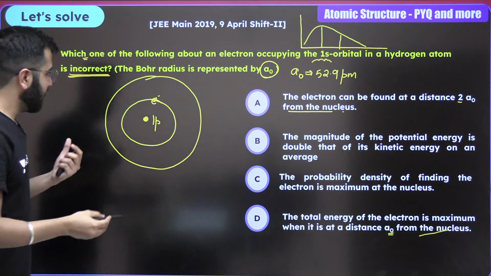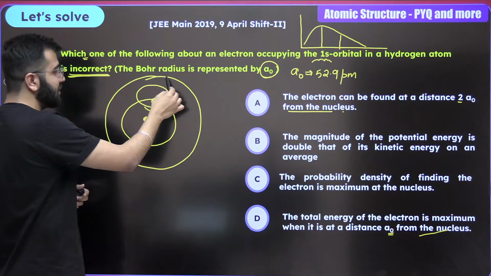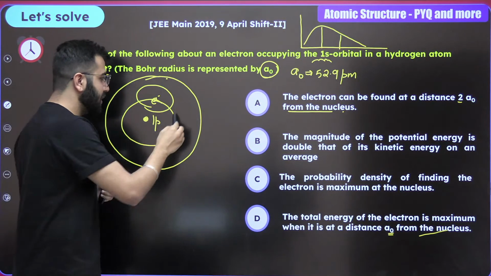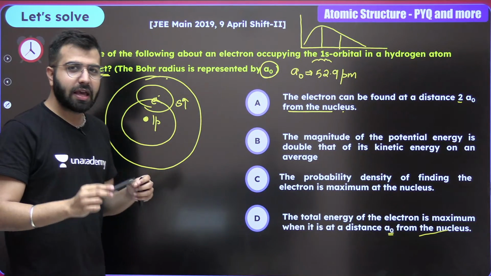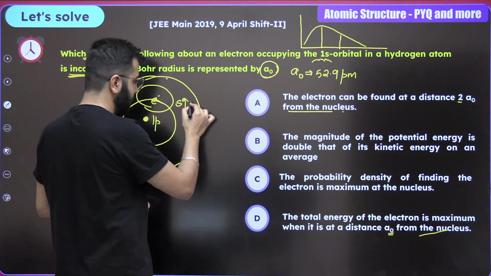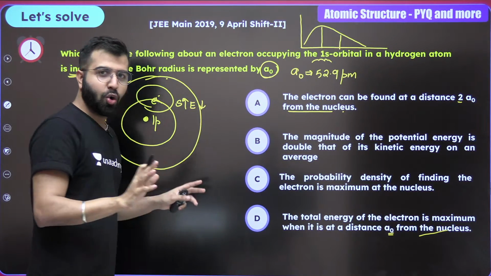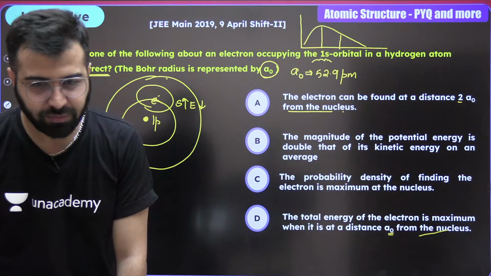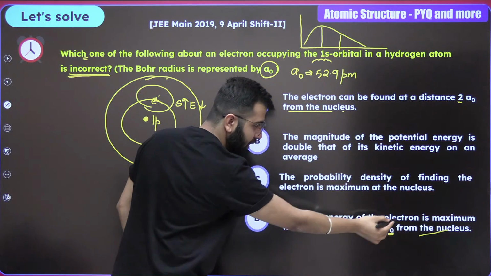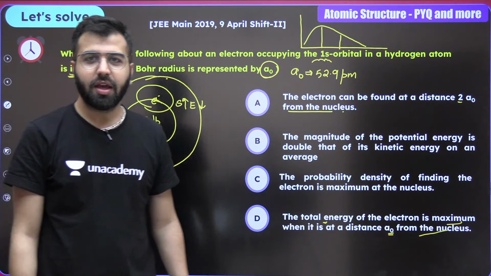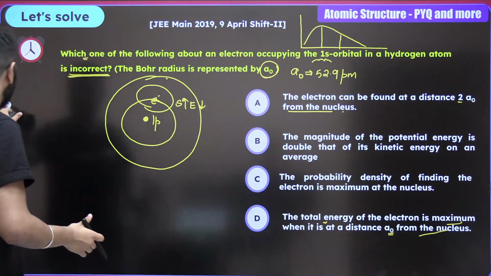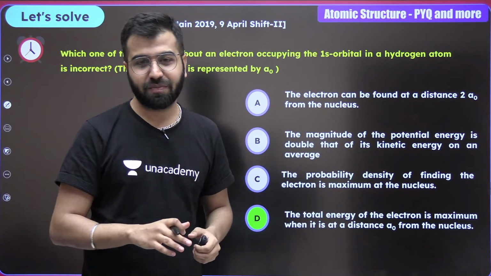Guys, why is this electron staying over here? Why is it not going here or any other shell? Stability. If the electron feels maximum stability over here, can I say it is going to have minimum energy over here? Minimum energy over here. What does the fourth statement talk about? It says the total energy of the electron is maximum. And that's wrong, right? It should have minimum energy, correct? That's the only reason it is actually staying at that position. And D is going to be the correct one.